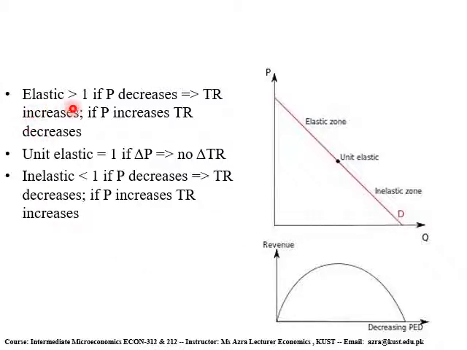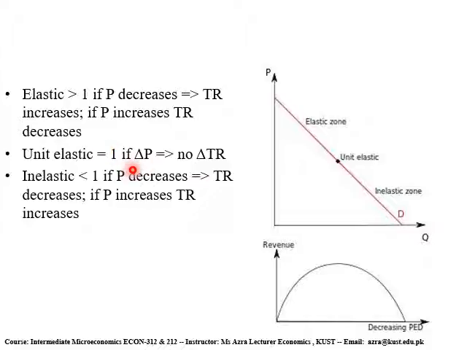Again, elastic demand will always be greater than 1. We can explain it as: if price decreases, total revenue will increase. If price increases, total revenue will decrease. In the case of a unit elastic demand curve, elasticity will be equal to 1, not more than 1, not less than 1.